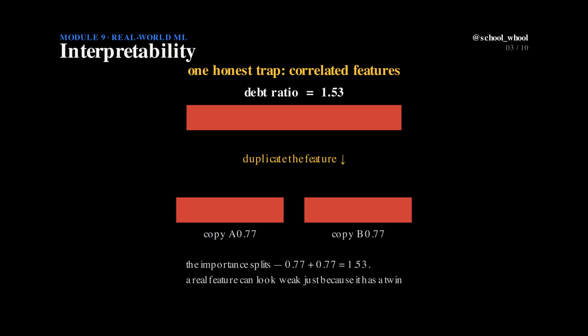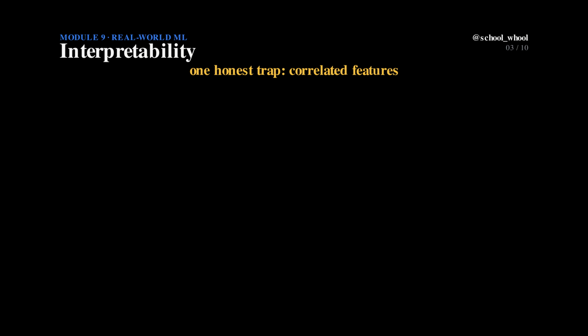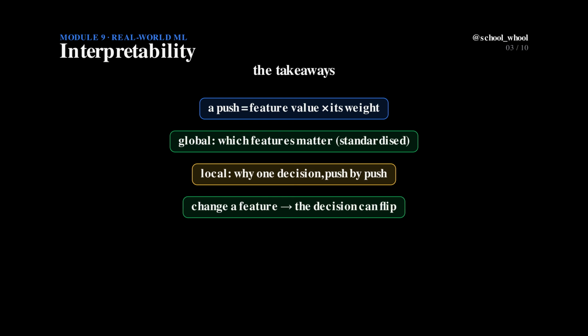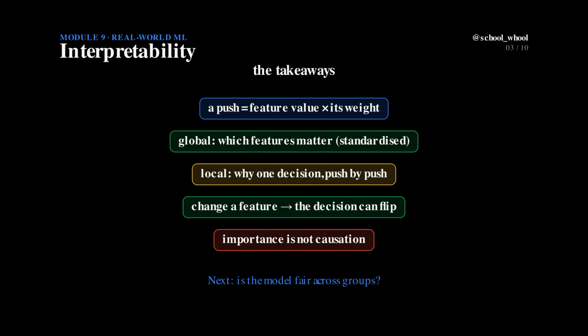So, to recap, a push is just a feature's value times its weight. Global importance tells you which features matter overall, once they're standardized. A local explanation tells you why one specific decision came out the way it did, push by push. A counterfactual shows you what would flip it. And remember the trap, correlated features share credit, and importance is never proof of causation.